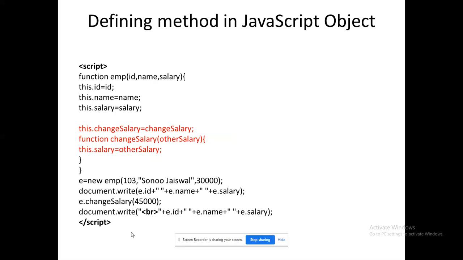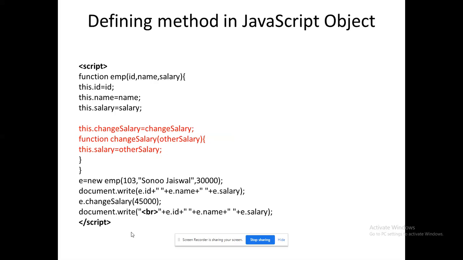You can see that ID, name, salary, these three variables are there. Initially, it is going to print 103, Sonu Aiswal, 30,000. It will print those values as they are. Now I want to change only the salary field of EMP. Already 30,000 is there, and I want to change it to 45,000. For that, I wrote a method, function changeSalary of otherSalary. I am ready to point to the current object, which is E. So E.changeSalary of 45,000. That will be assigned using the statement this.salary equal to otherSalary. By that, the value will be assigned.